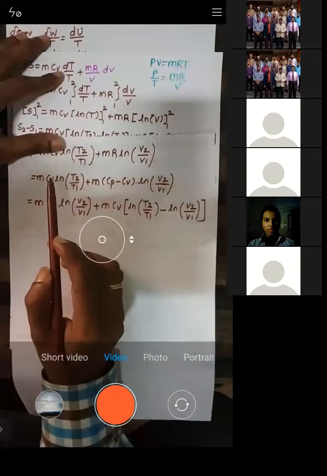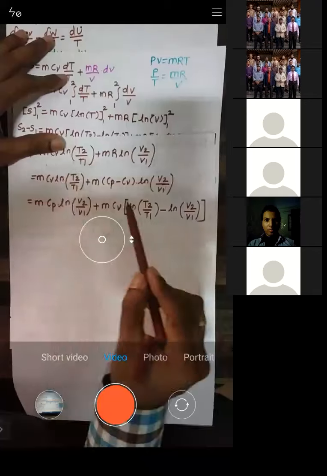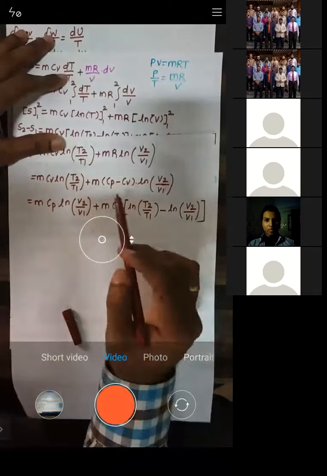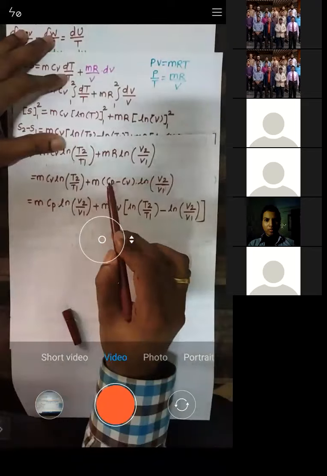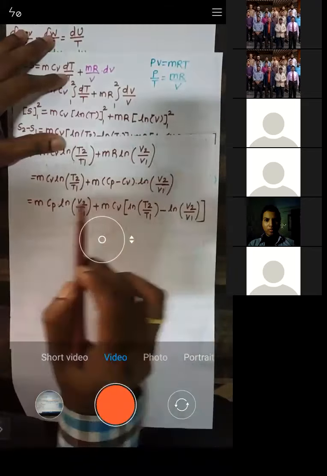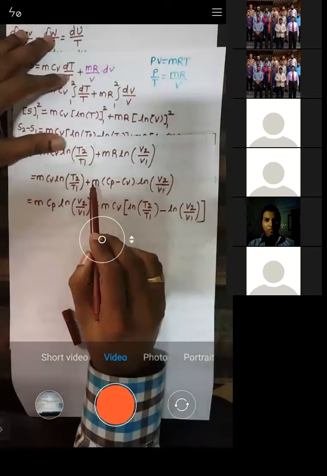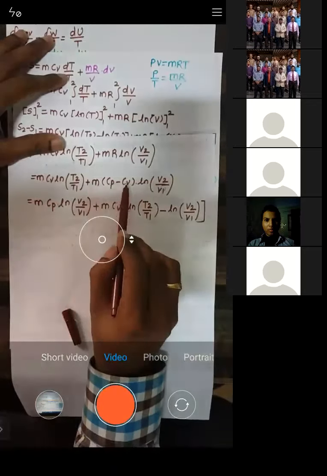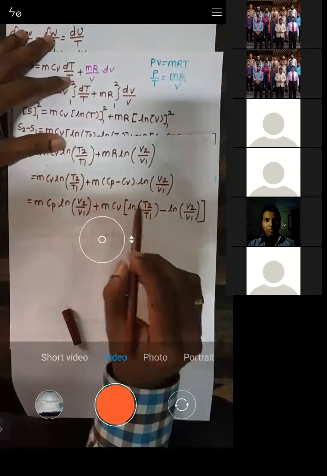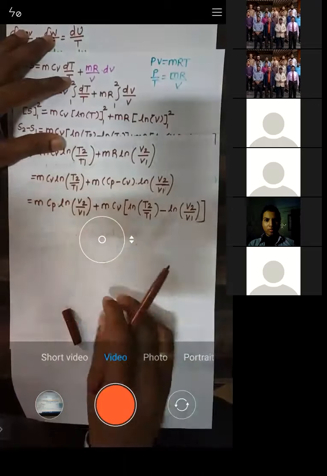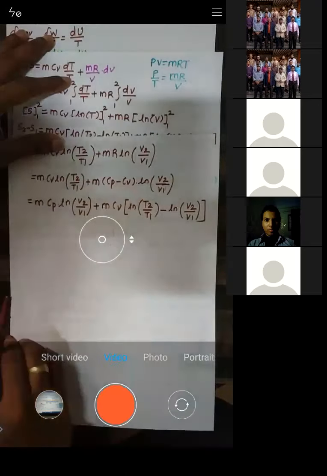See, these two equations are one and the same. You can see this first term, M CV ln of T2 by T1. This is the first term. Next, you see M CP into ln of V2 by V1. Next, third term you see, M into minus CV ln of V2 by V1. Can you see this term?